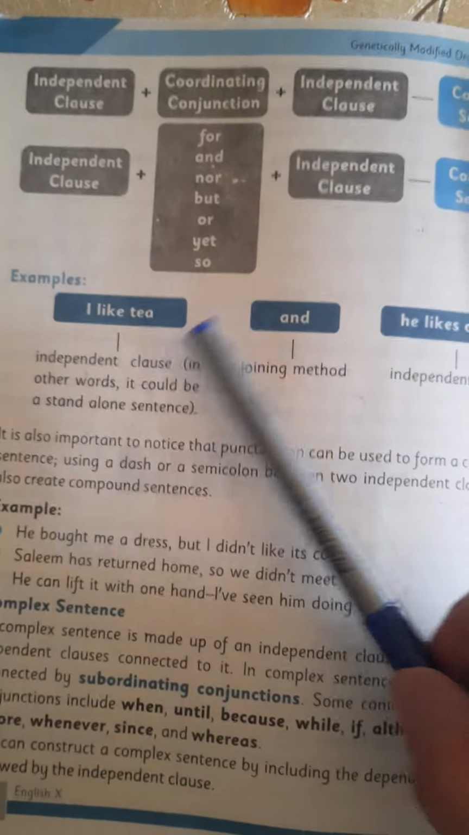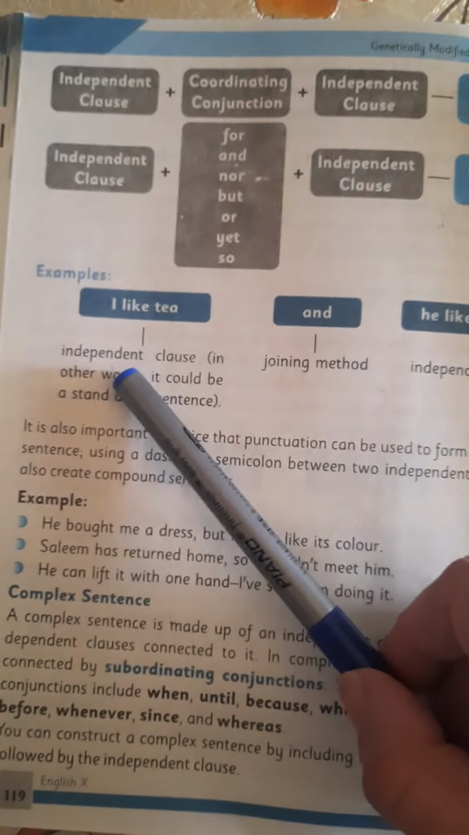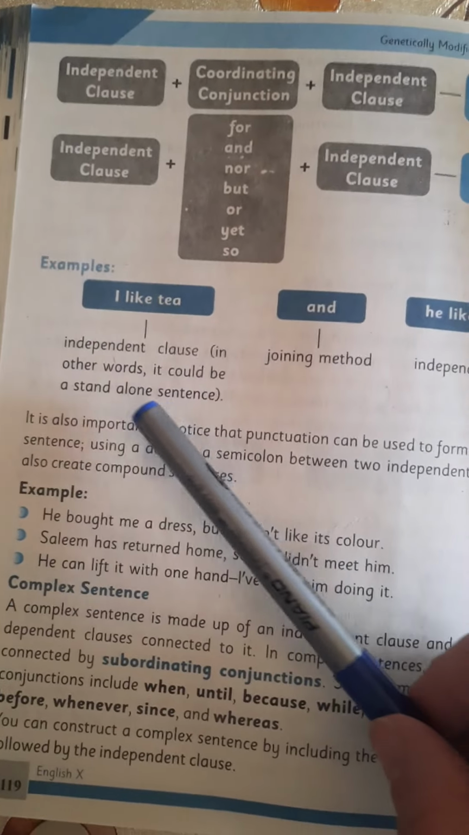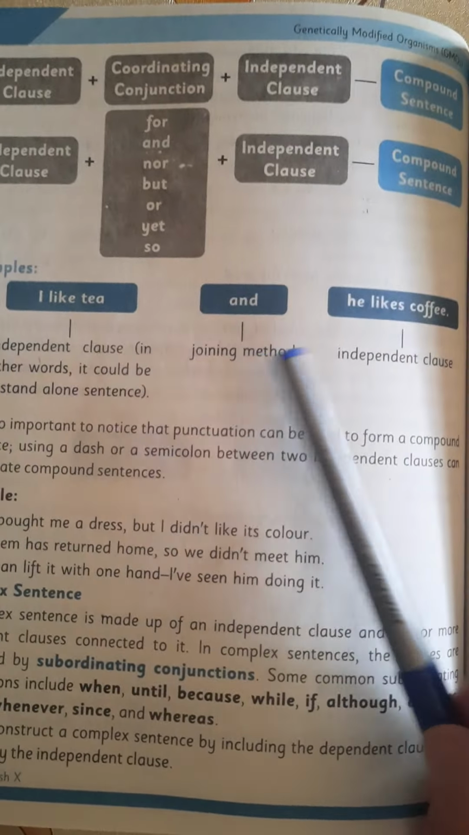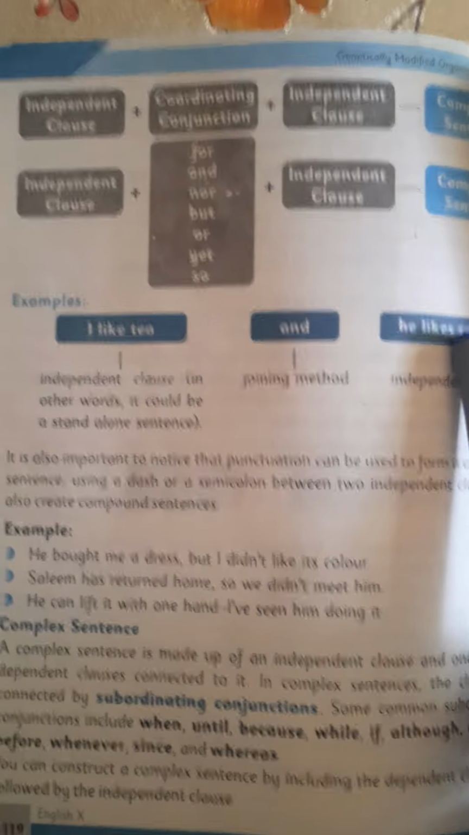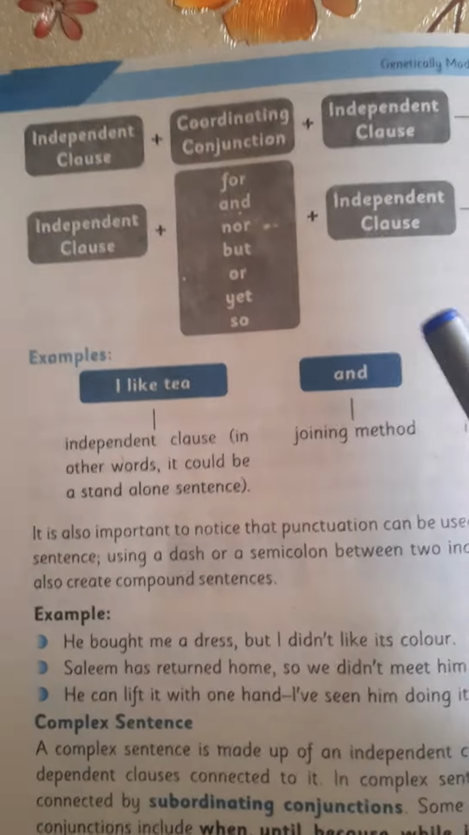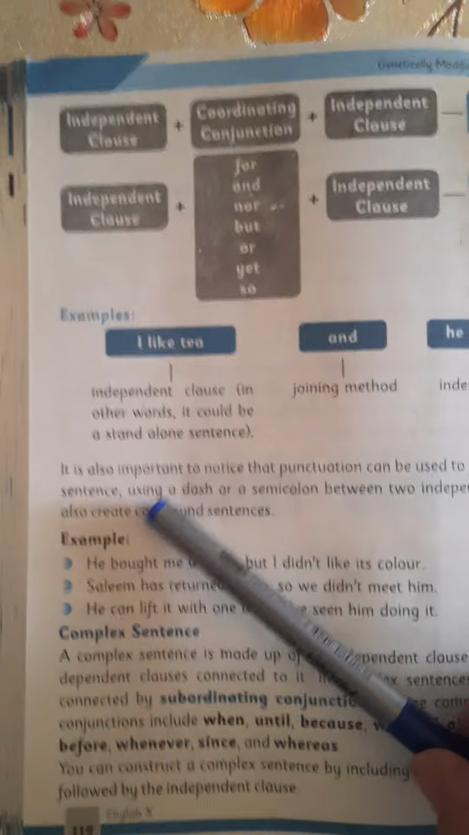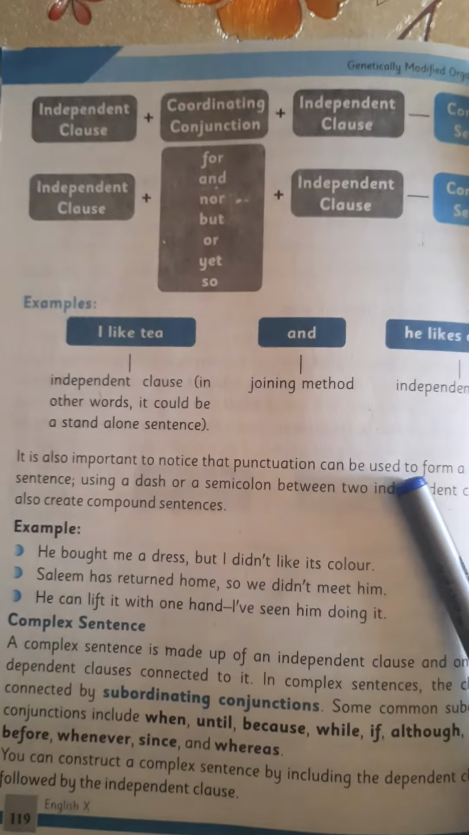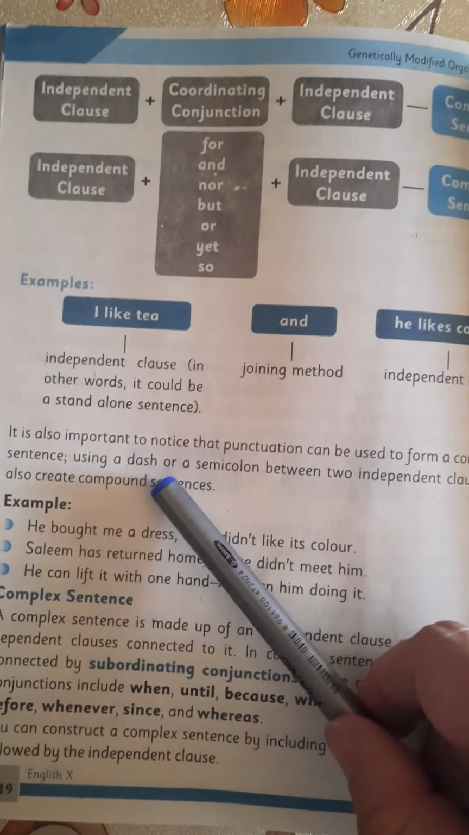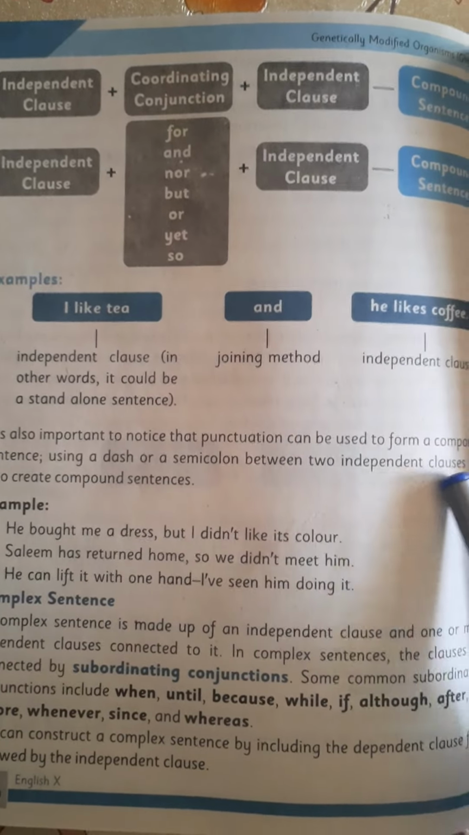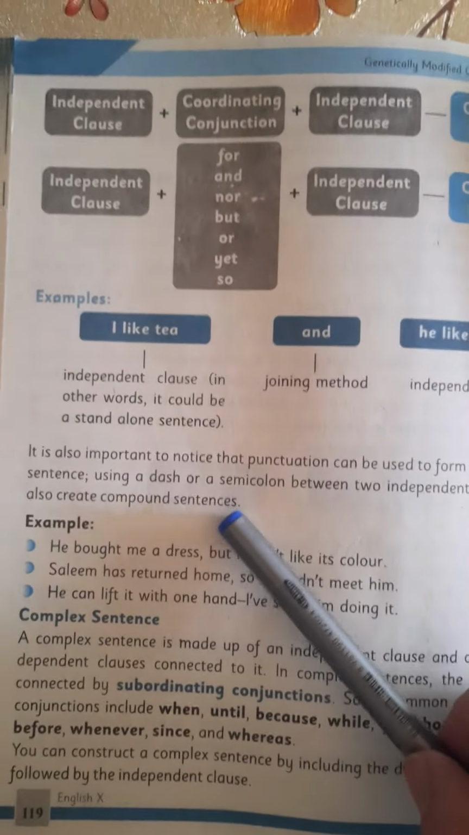Examples: I like tea and he likes coffee. Independent clause, in other words, it could be a standalone sentence. Joining method, independent clause: he likes coffee. These two are separate sentences joined by a word. It is also important to notice that punctuation can be used to form a compound sentence. Using a dash or a semicolon between two independent clauses can also create compound sentences.